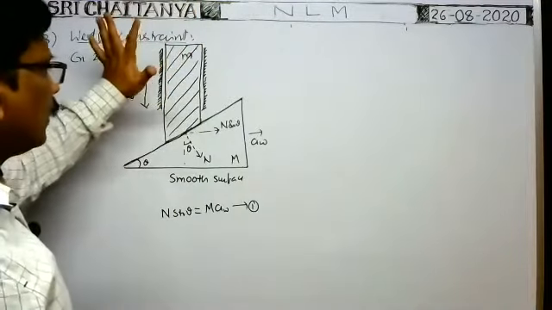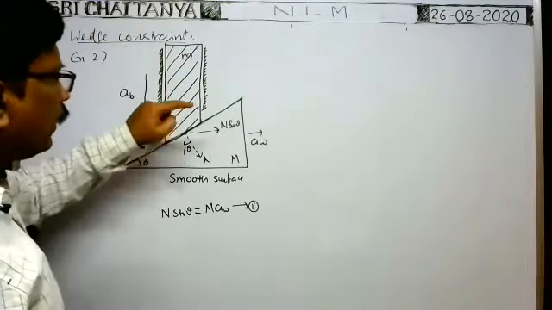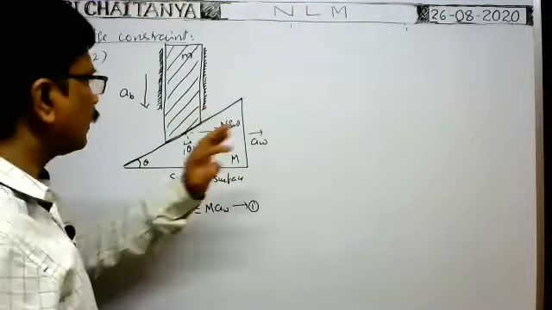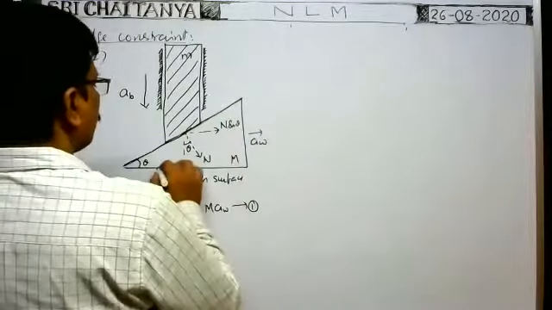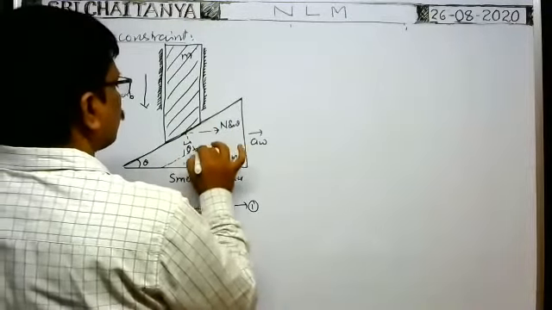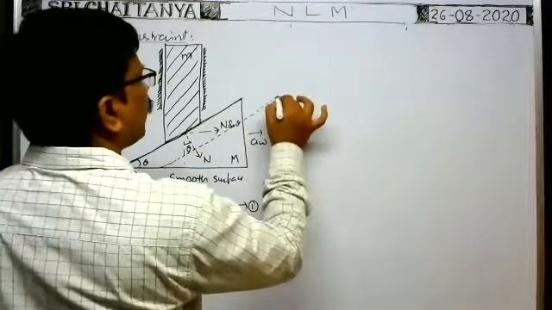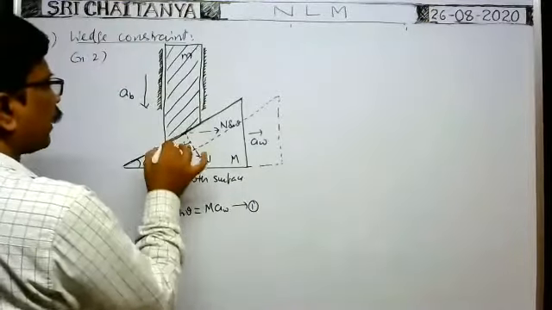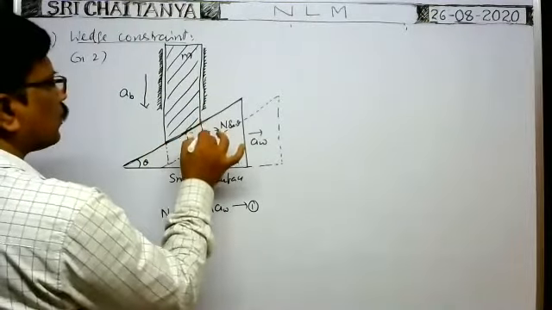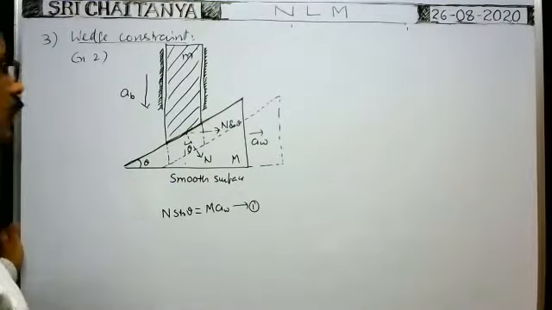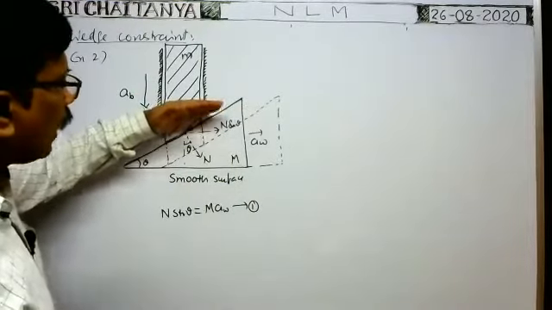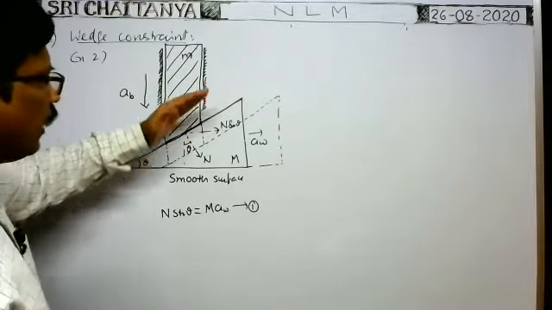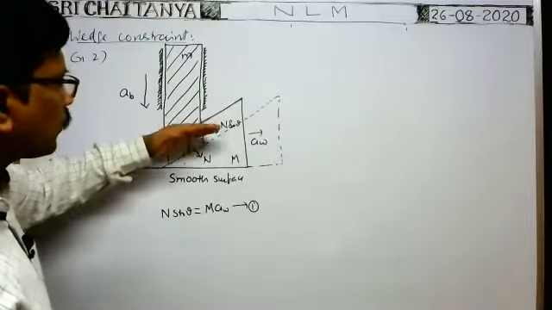Whenever the block is released, as the normal force component N sin theta acts on the wedge towards the right, the wedge travels in this direction. After some time, when the wedge comes to this position, the block comes to this position, isn't it? Whenever the wedge moves, the block is always in contact with the inclined surface of the wedge only. That's why whenever the wedge moves in this direction, the block comes down here.